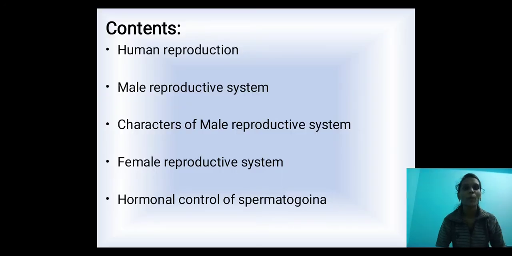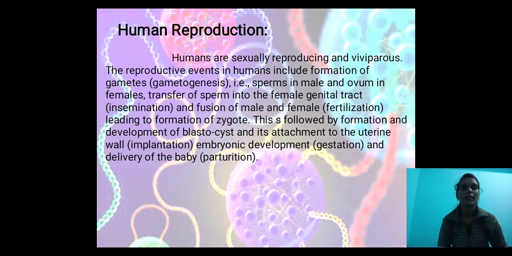Today's topic is human reproduction. This is a new chapter for you girls. Today's contents are human reproduction: the male reproductive system, characters of the male reproductive system, the female reproductive system, and hormonal control of spermatogenesis. These are the contents of today's topic. Let us move on to human reproduction.